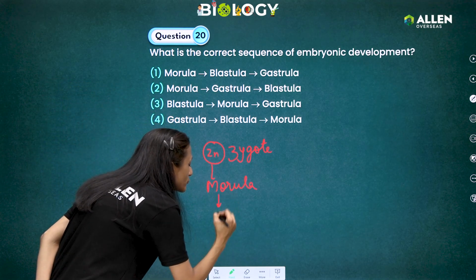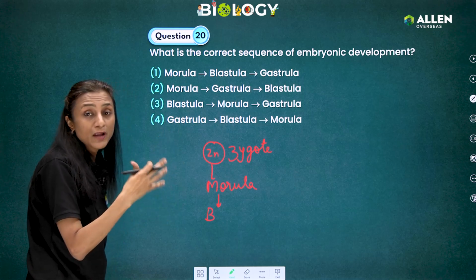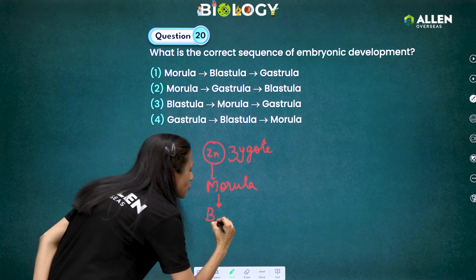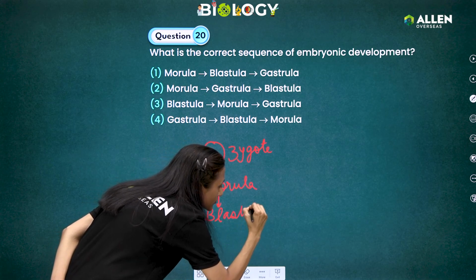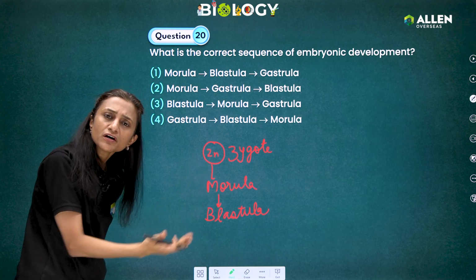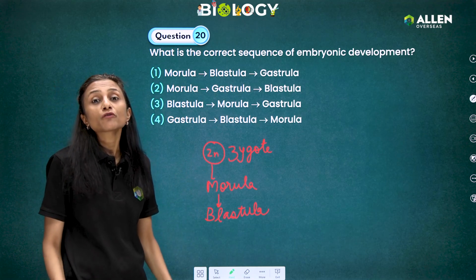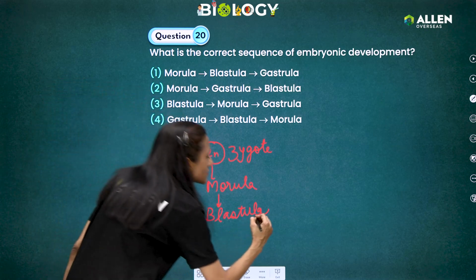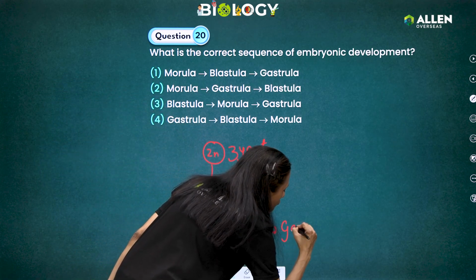Then morula undergoes further development and a blastocoel is formed, a cavity is formed, and that stage is called blastula. Then this blastula undergoes further development, and when morphogenetic movement takes place and 3 germ layers are formed, that stage is called gastrula.